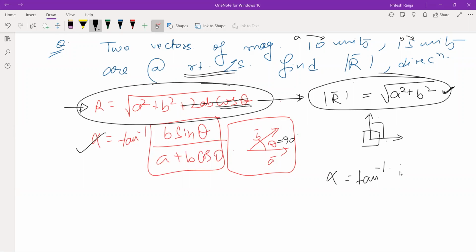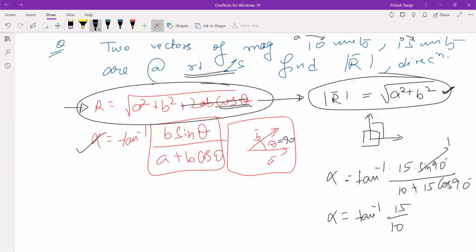So it will be b sin theta, so 15 sin 90 by a plus b cos theta. So you will get alpha as tan inverse 15 by 10 because sin 90 is 1 और cos 90 is 0. So just observe, it's exactly the same whether you do it using this mechanism or by considering a perpendicular case.